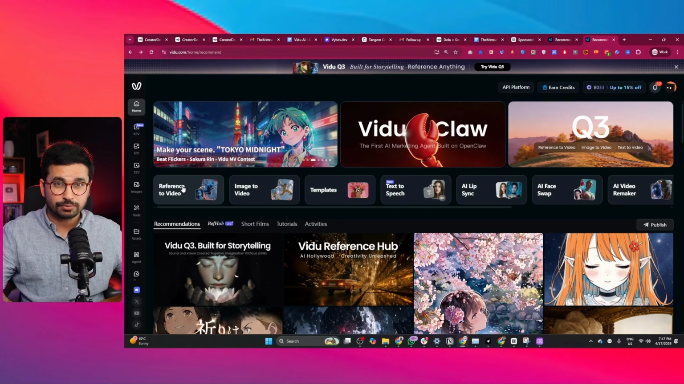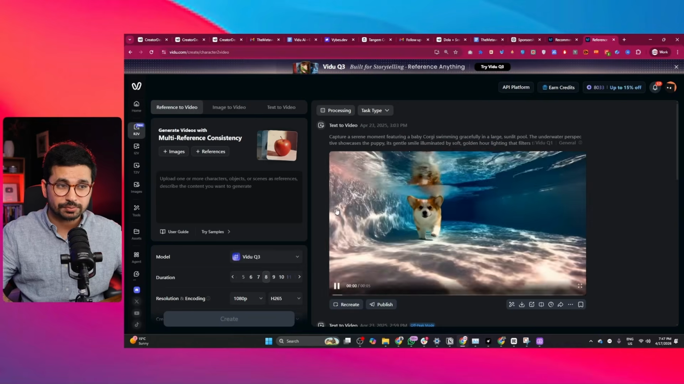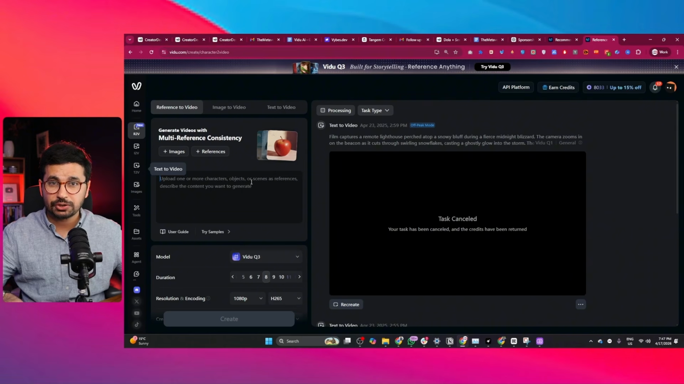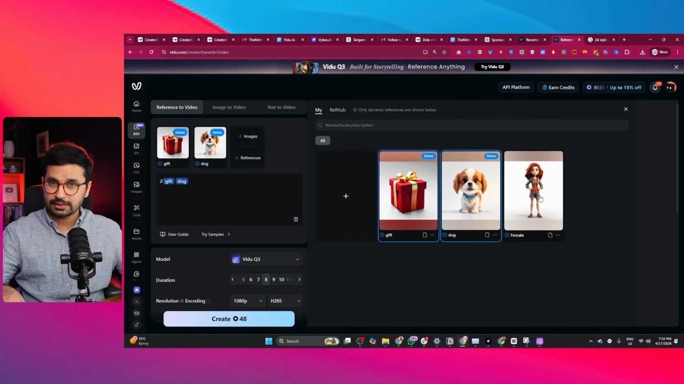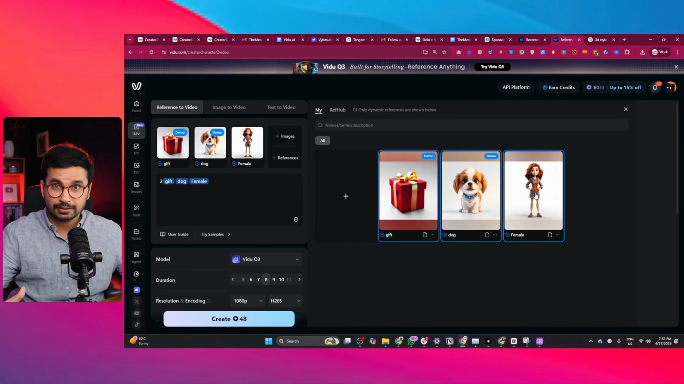But one of the most powerful features here is reference to video. This feature allows you to build short narratives with strong visual continuity across multiple shots. So instead of generating random clips, you can actually create a consistent story where characters stay the same, objects remain consistent, and scenes maintain their identity across different cuts. But it goes even further. This feature is strong at maintaining character, object, and scene consistency across different scenes and across different camera angles.